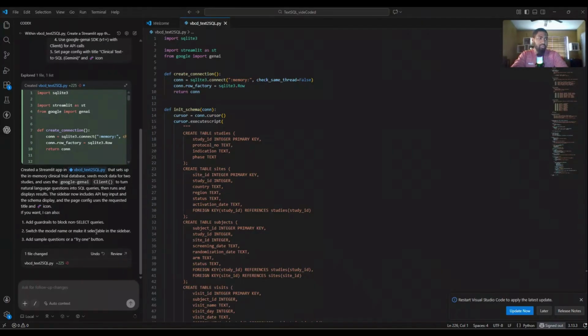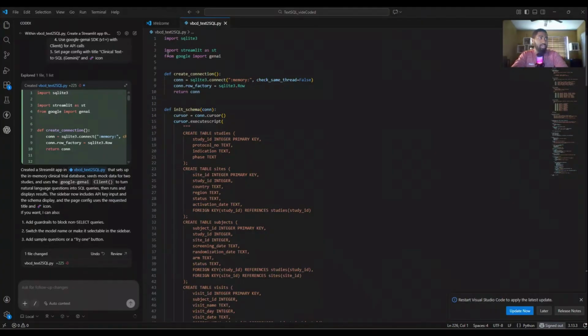I think we're just going to go with the prompts that we have already. It offers to switch the model name or make it selectable in the sidebar, and sample questions. We're not going to go into depth like that. I already have a set of prompts that I want to use. Let's just see what we create first, and then we can tweak it after if it needs some tweaking.